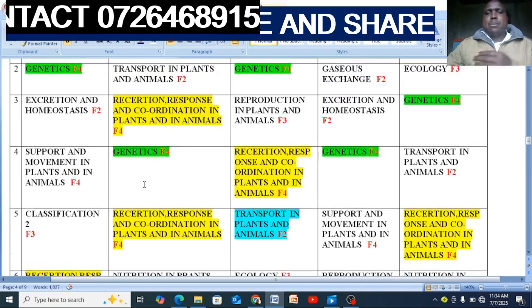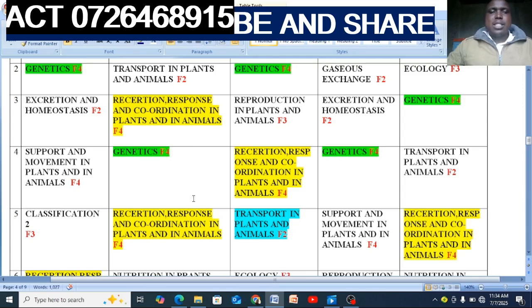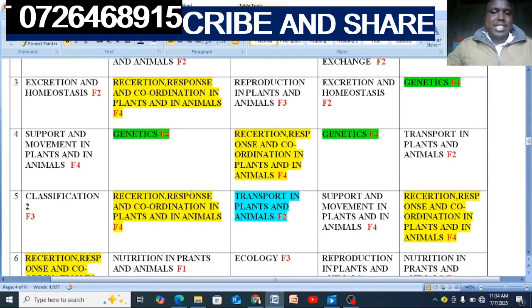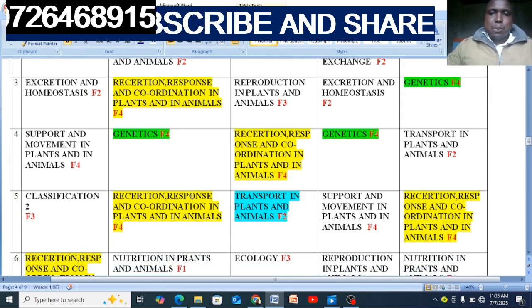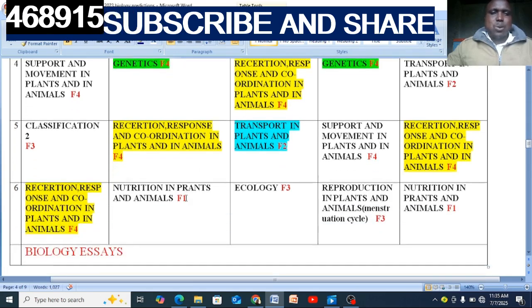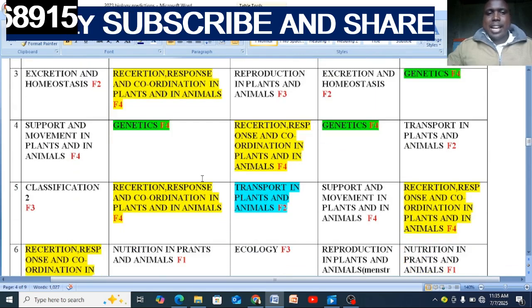So when I'm showing you this, what I'm doing is, you can see the topics which you should never miss to read. A topic like reception, response, and coordination in plants and in animals, it is always there. Look at the yellow. That's why I colored it yellow.